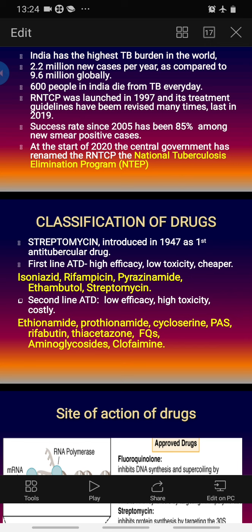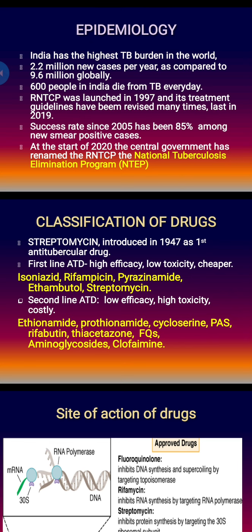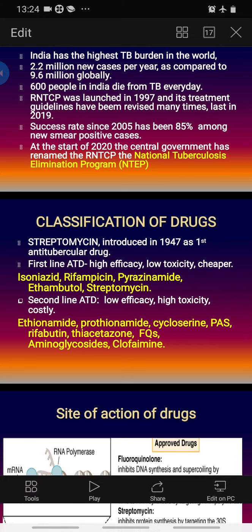Second line ATDs we have to use in cases where the organism, Mycobacterium tuberculosis, is resistant to the first line drugs. Then we have to rely on second line agents, which have low efficacy, high toxicity, and are costly. So they are not used as first line. When first line agents are not successful in achieving tuberculosis eradication, then we have to use second line drugs. There are a number of second line drugs, and the list is increasing day by day.